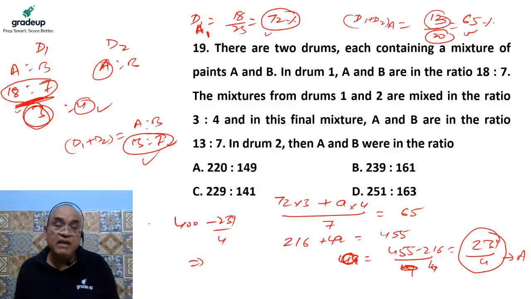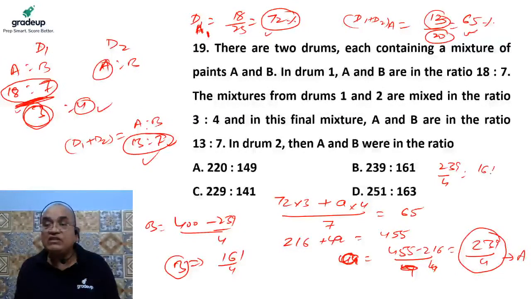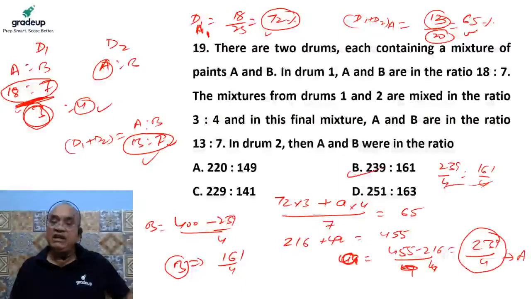So the concentration of B in D2 is this much, which is nothing but how much? It is 400 minus this. It is 100 minus this. So 400 minus this is nothing but how much? 161 upon 4. This is the concentration of B in D2. So the ratio of the concentration of A and B in D2 is 239 by 4 to 161 by 4, which is 239 is to 161.